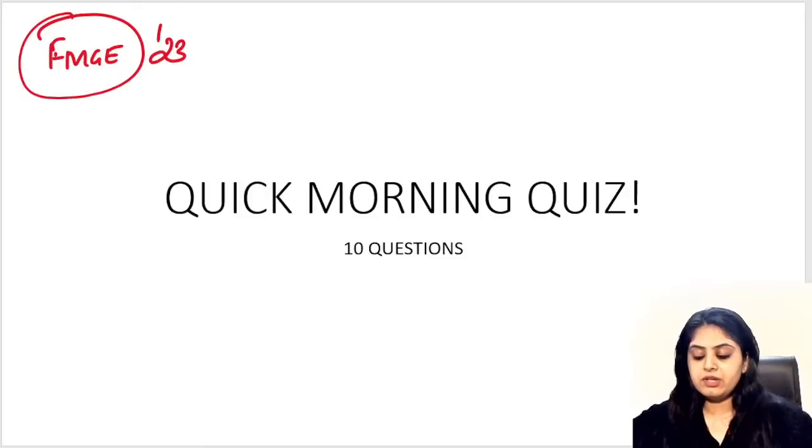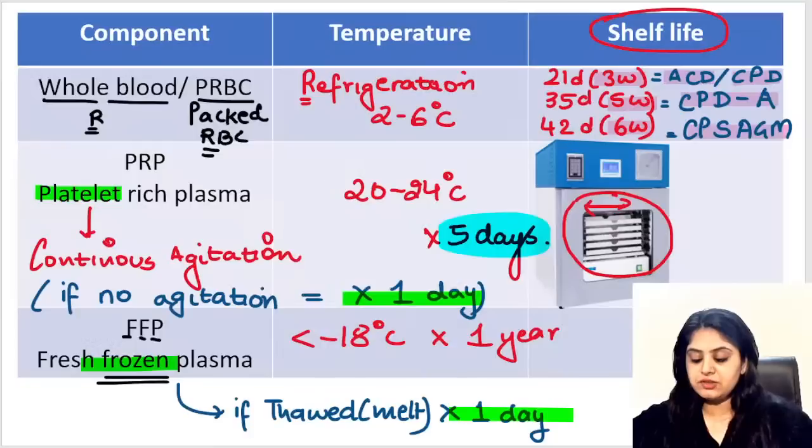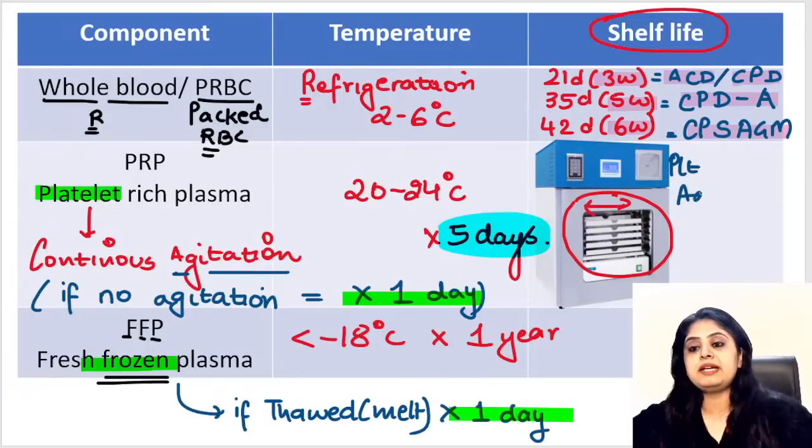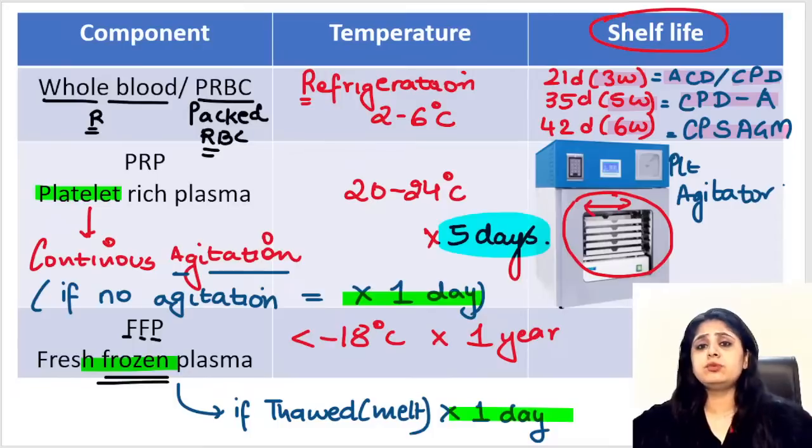What is the name of this box? That is the platelet agitator. See, that is where agitation is occurring, Dr. Naveed. I told you that it has to be kept in an agitator, so who is going to agitate it? This machine is known as the platelet agitator. It will keep on moving. It works 24/7. You cannot switch off this machine. 24/7 this machine has to keep on moving left right, left right. That is going to be a platelet agitator.